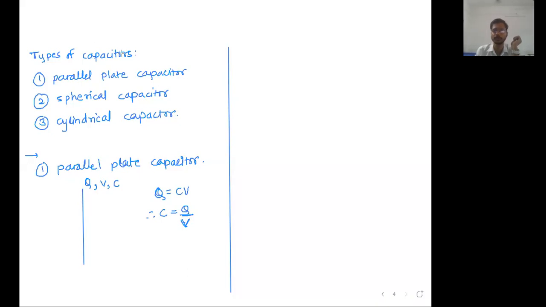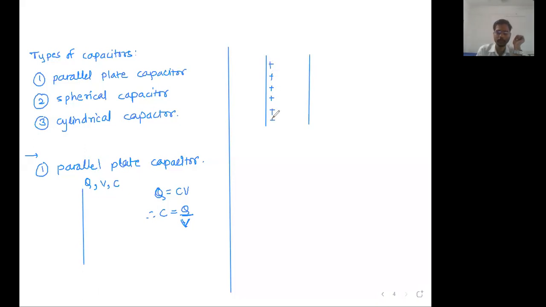So what people do is this: they take the first plate. Just keep on observing. These are absolutely new things, so you have to simply observe. Second plate. This is the first plate, this is the second plate. The first plate has charge Q. Let's say it is a positive charge.